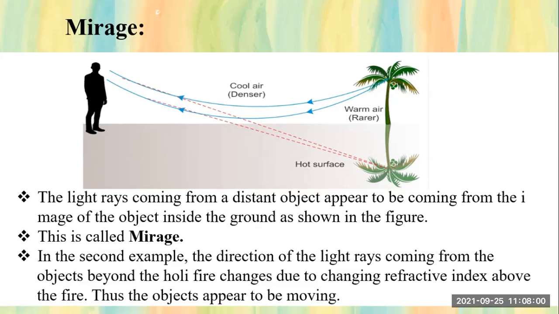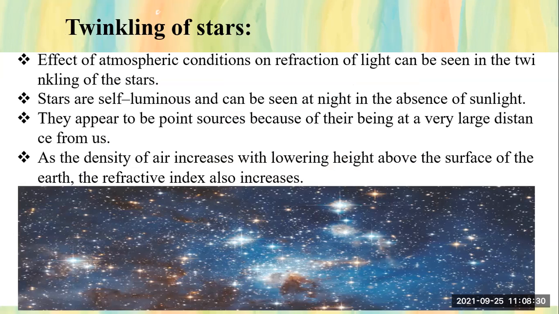Okay, in the second example, the direction of light rays coming from the object beyond the hot fire changes due to the changing refractive index above the fire, thus the object appears to be moving. Okay, now you understood these two examples, why we see the mirage, why we see the illusion there. Now see students, this mirage, this illusion, this effect of atmospheric refraction takes place in twinkling of